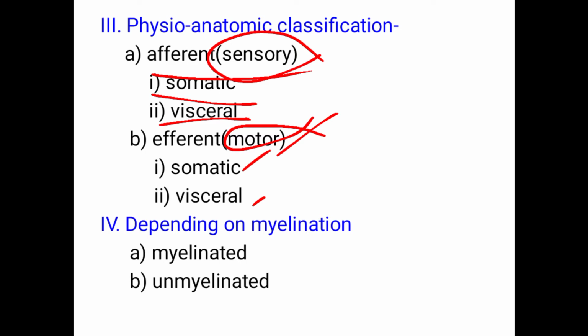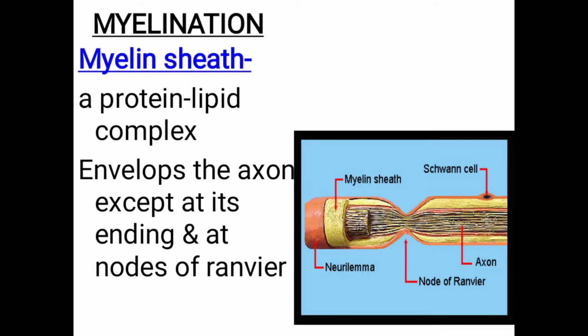That signal passes through the motor nerve fibers. So the sensory system is different, and the motor system is different. Then, depending on myelination, the formation of myelin sheath, not all nerve fibers are myelinated. So there are myelinated and unmyelinated nerve fibers, based on the presence of myelin sheath.